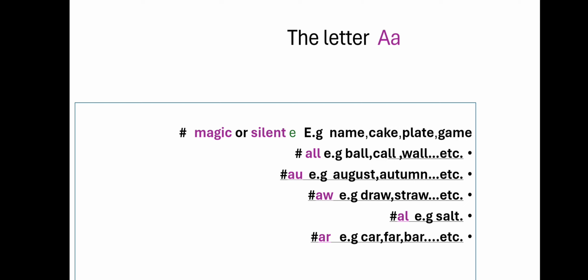like draw, straw, strum. The sound of the letter A when it's followed by L, we pronounce it al, like salt. And finally, we have the letter A when it's followed by the letter R, we pronounce it R, like car, far, bar.